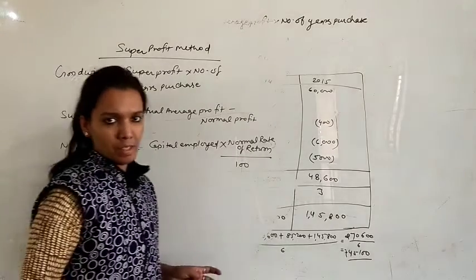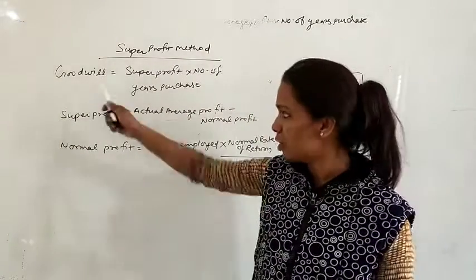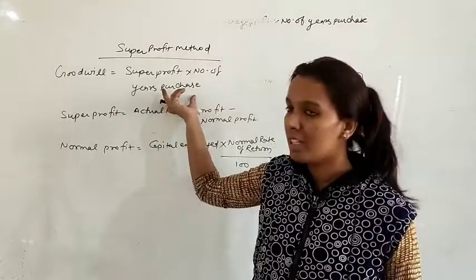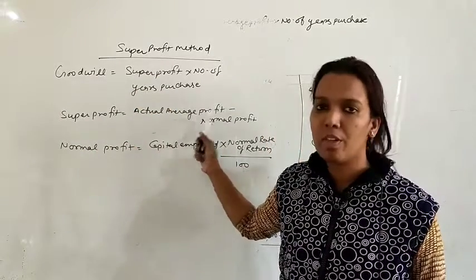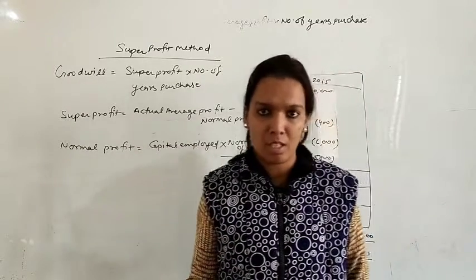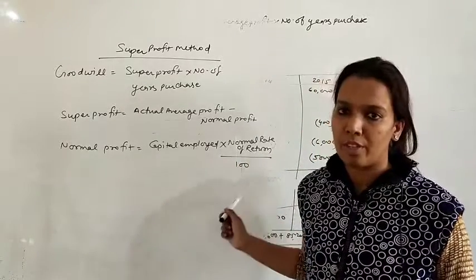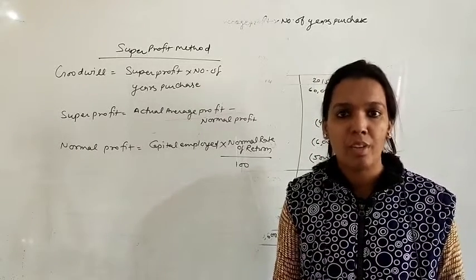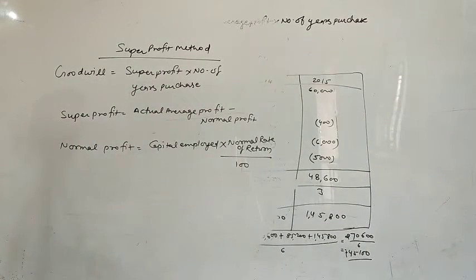So like this, in this method you have to calculate 3 terms, or you have to put up 3 formulas. The first main formula will be goodwill equals to super profit multiplied by number of years purchase. Then in this formula you have to know the value of super profit. Then super profit will be actual average profit minus normal profit. Actual average profit, easily you can calculate, that is the average of all past years profit. Normal profit, that is capital employed multiplied by normal rate of return upon 100. Now one new term is also for you, that is capital employed. How we will find capital employed? So there are 2 methods of finding capital employed. Let's discuss these.